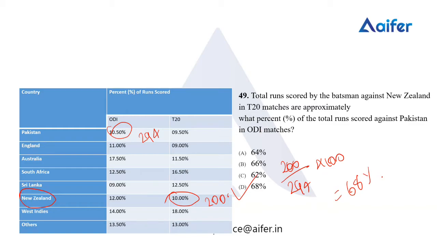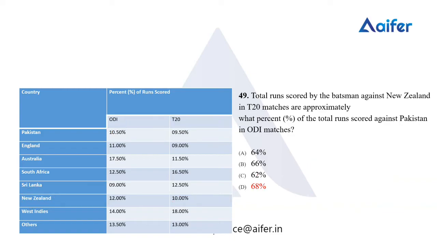So this question is similar to the last question. Here the percentage is asked with regard to the total runs scored by batsmen against New Zealand in T20 matches, approximately what percent of the total runs scored against Pakistan in OD matches. So we have 200 by 294 into 100. We have 68 percentage as the correct answer, option D.